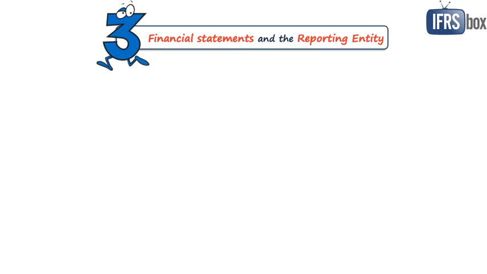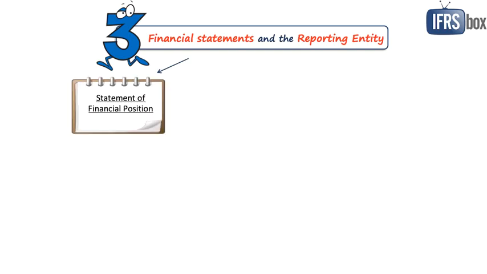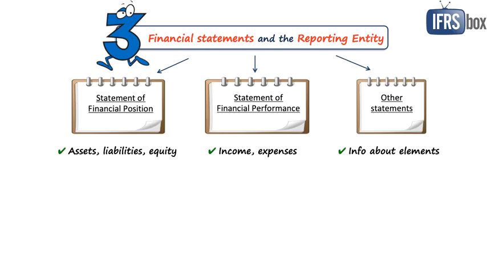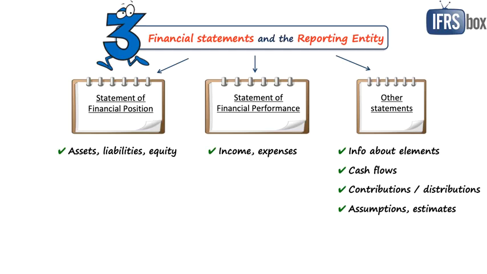Chapter 3 is about the financial statements and the reporting entity. So here we are focusing on the financial statements, not just the reporting itself. So the relevant information is provided in the statement of financial position by recognizing assets, liabilities, and equity. In the statement of financial performance by recognizing income and expenses, and in other statements where you show the information about recognized and unrecognized assets and other elements of the financial statements, cash flows, contributions from and distributions to shareholders, assumptions, methods used, judgments applied, estimates, and other relevant information.